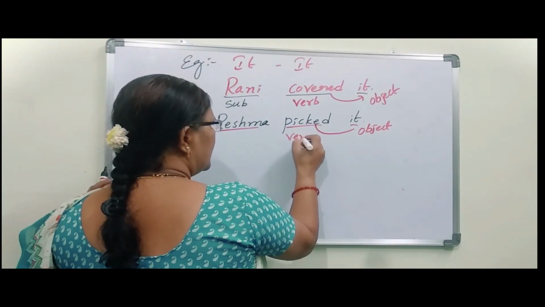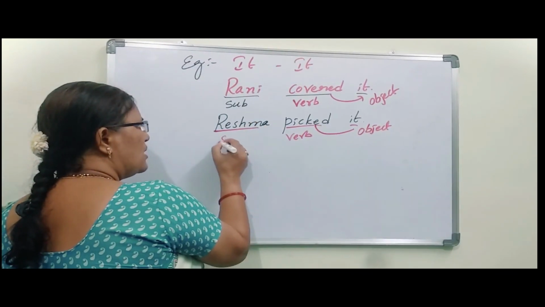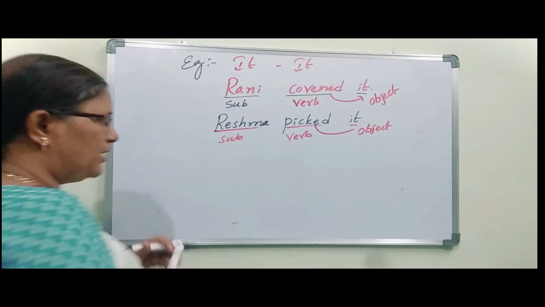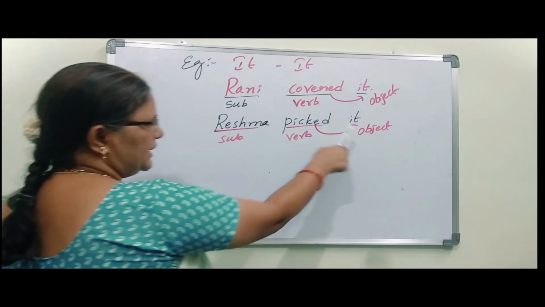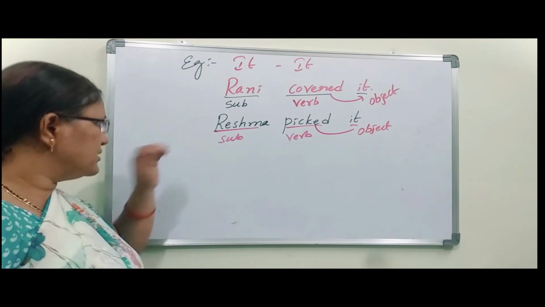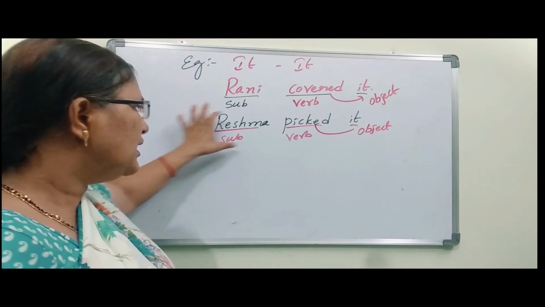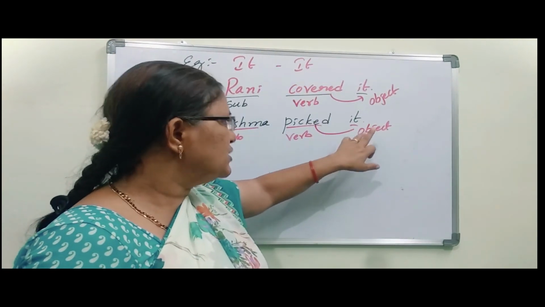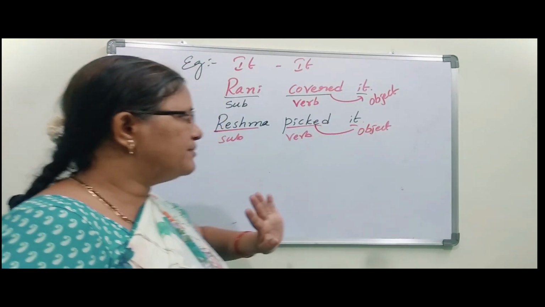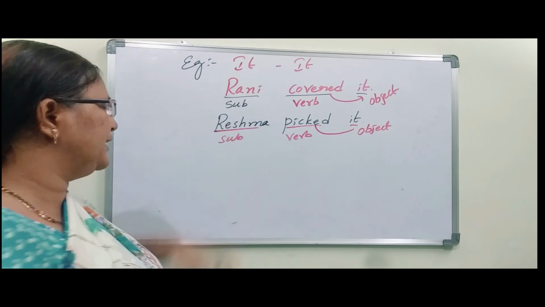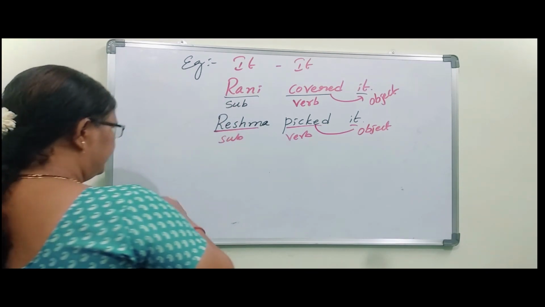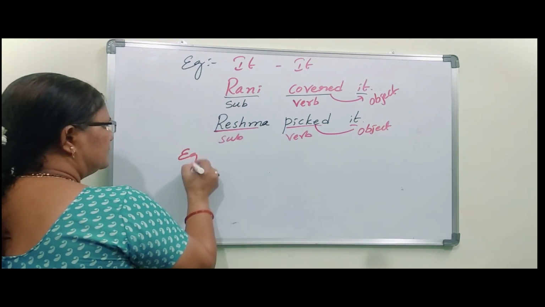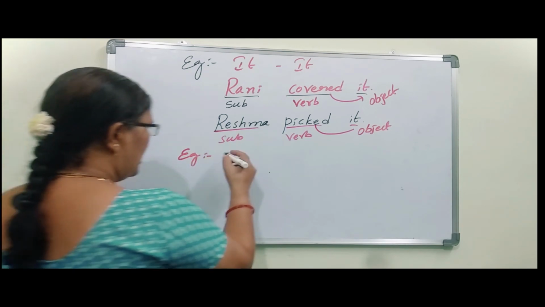Picked here is verb. Reshma comes under subject. Okay. So Reshma did some work, that is picked. So that action happened on it. So that's why it comes under object. Okay. This is about it. Next, they. They, them.